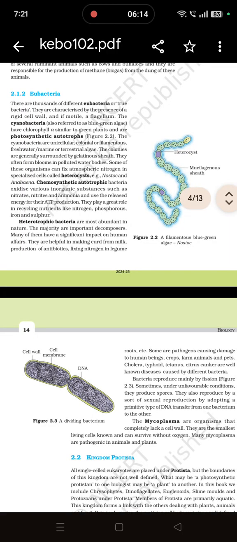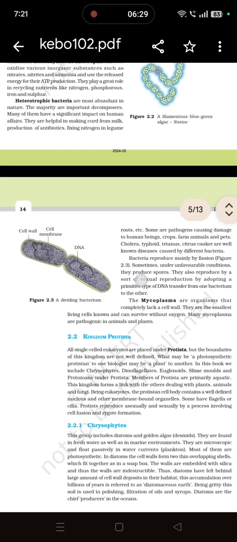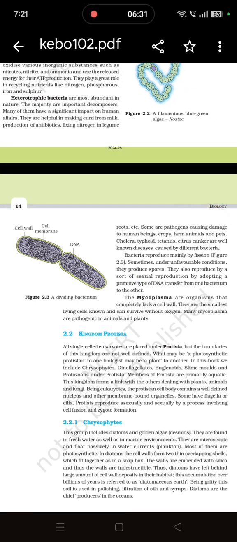There are heterotrophic bacteria. These are mostly decomposers and they are also helpful. Not all are harmful, some are helpful also, like in making curd from milk, production of antibiotics, and nitrogen fixation. Some are harmful. They cause damage to human beings, crops, farm animals and pets. Cholera, typhoid, tetanus, and citrus canker are well known diseases.